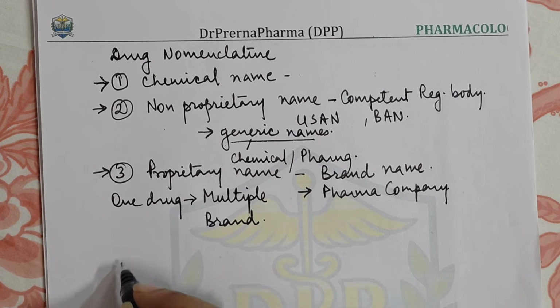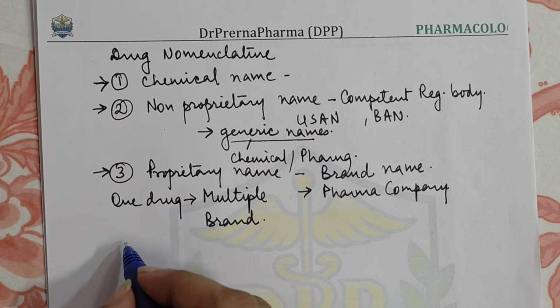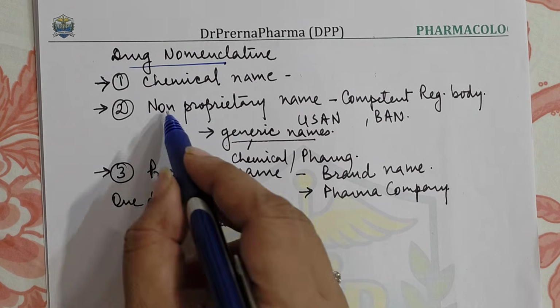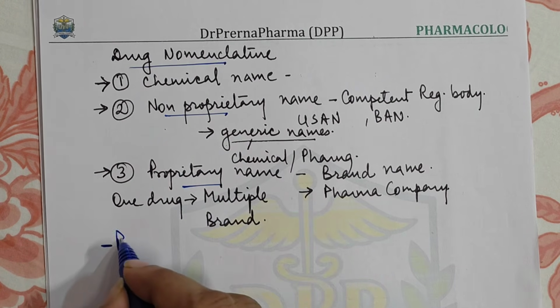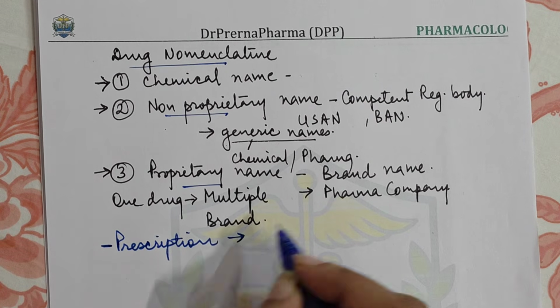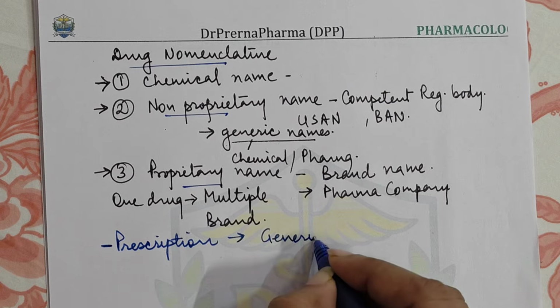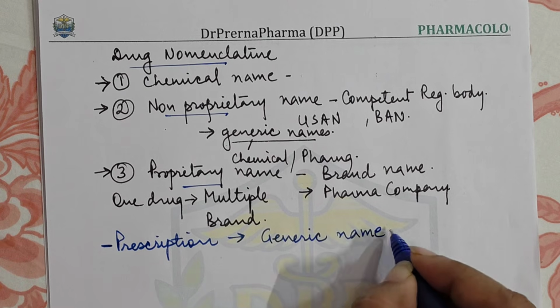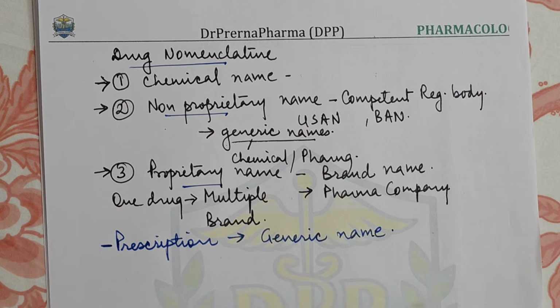Now what is the importance of knowing this? We study drug nomenclature and non-proprietary and proprietary names because when you prescribe medicines to patients, they should always be prescribed in generic name, right? They should not be prescribed in a brand name.